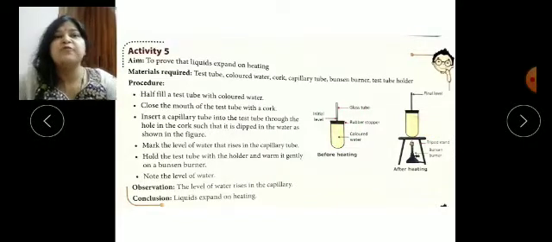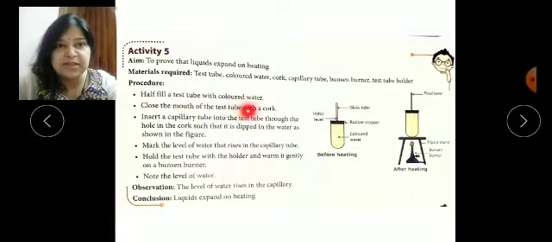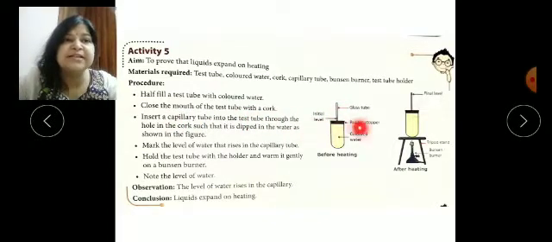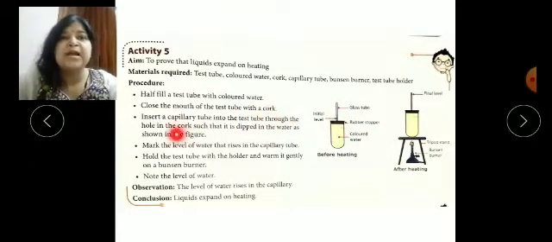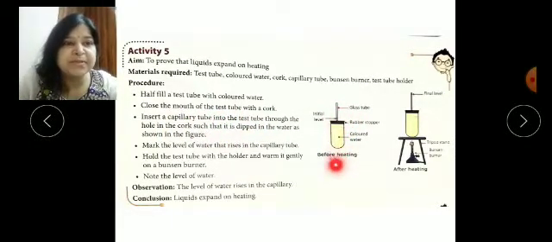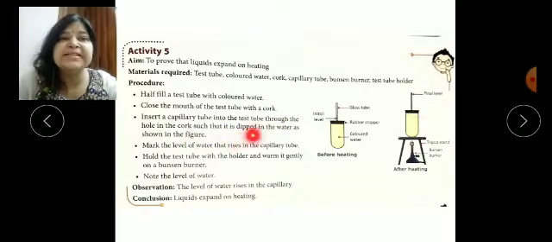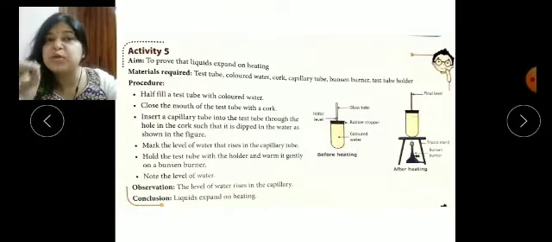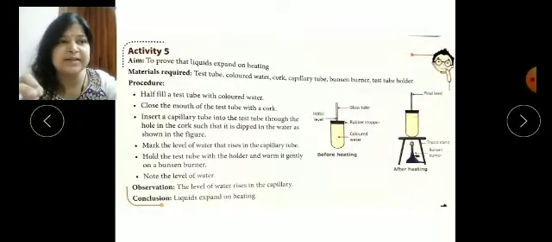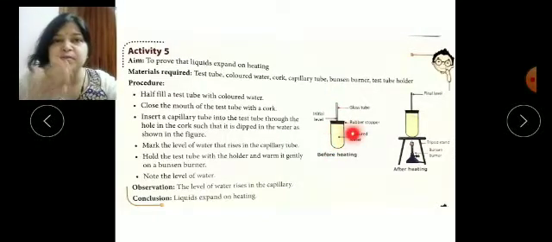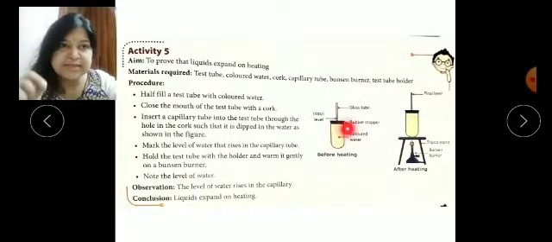What we should do is fill half the test tube with colored water and fix the test tube with the help of the cork. Now we have to insert this glass capillary tube into the test tube, as you can see in the first picture. They are showing before heating and after heating also. We have to fix the capillary tube in such a way that it will dip in the water, up to the level of the surface.